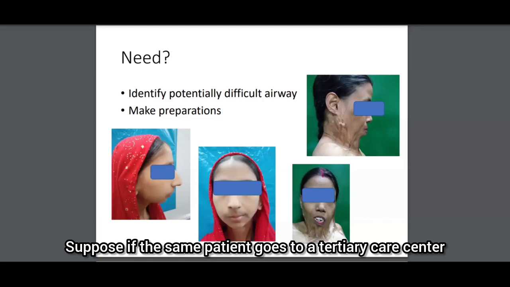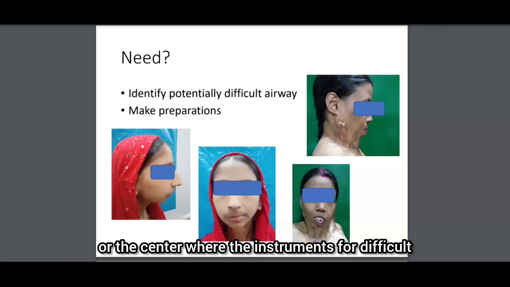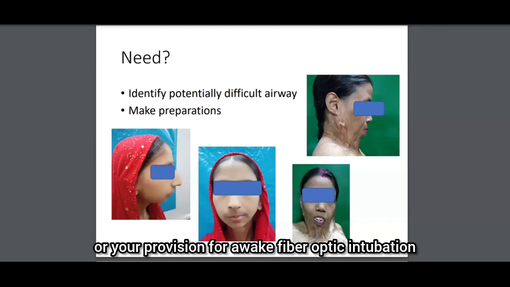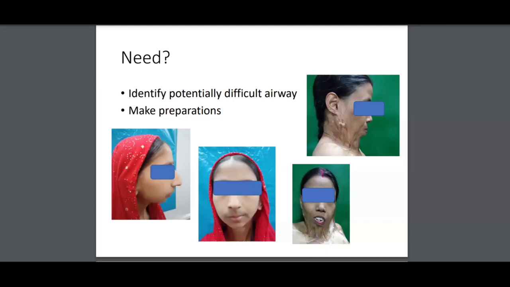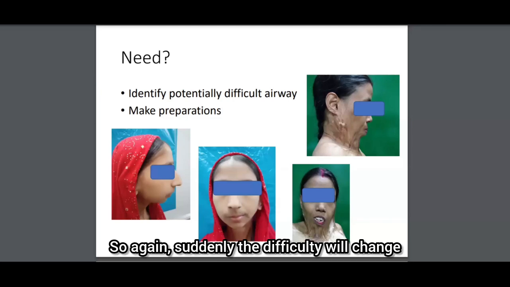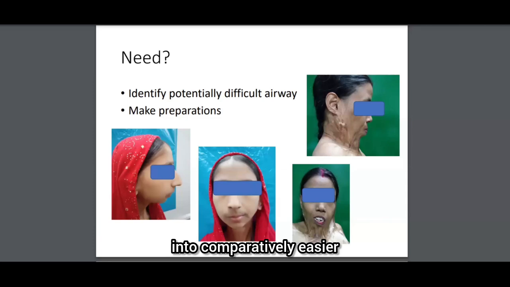But suppose the same patient goes to a tertiary care center or a center where the instruments for difficult airway are present, like you have at your institute, they have video laryngoscopes or provision for awake fiberoptic intubation. So again, suddenly the difficulty will change into a comparatively easier way of handling the airway.